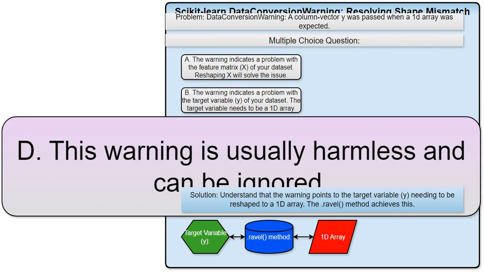I disagree. Ignoring this warning is risky. It signals a mismatch between your data and what the model expects. This mismatch can result in incorrect model training or unexpected behavior. It's best to fix it to ensure that your model learns accurately.